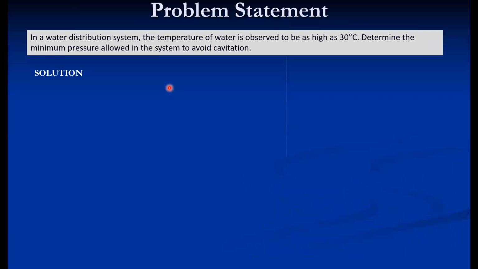Take one particular problem in a water distribution system: the temperature of water is observed to be as high as 30 degrees Celsius, and determine the minimum pressure allowed in the system to avoid cavitation. In order to avoid cavitation, the minimum pressure should be greater than the vapor pressure.